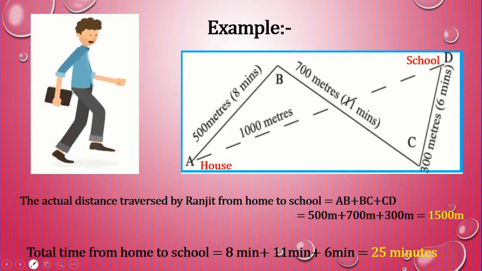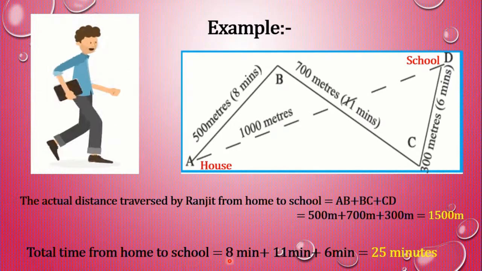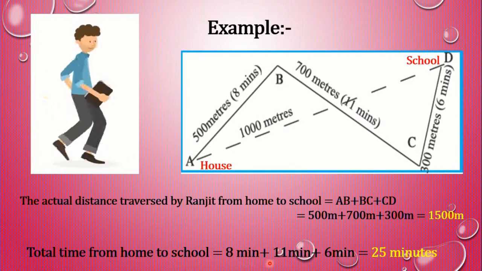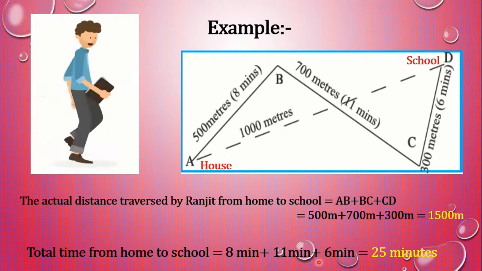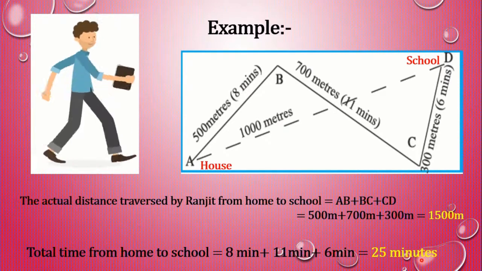Total time from home to school is 8 minutes plus 11 minutes plus 6 minutes, that is 25 minutes.